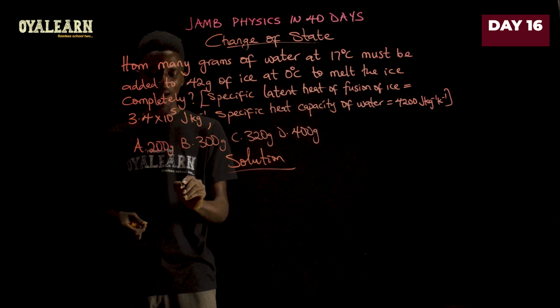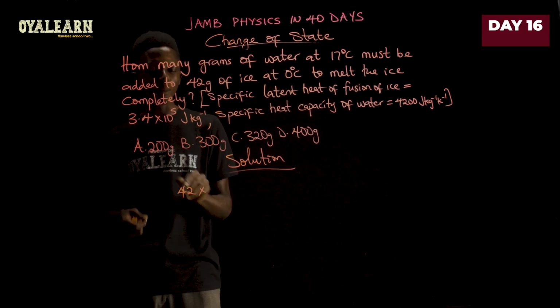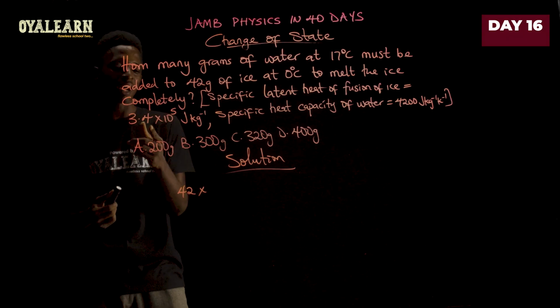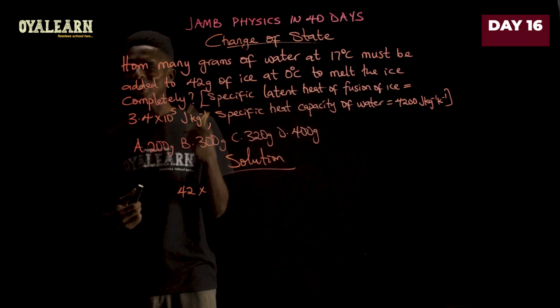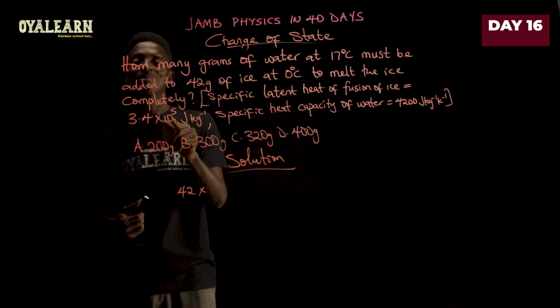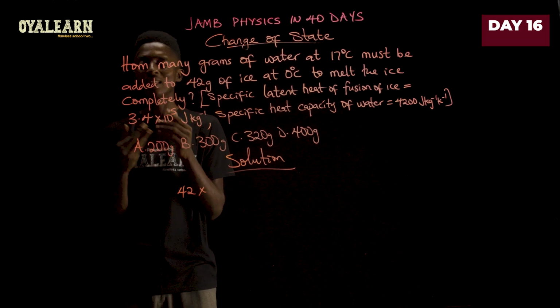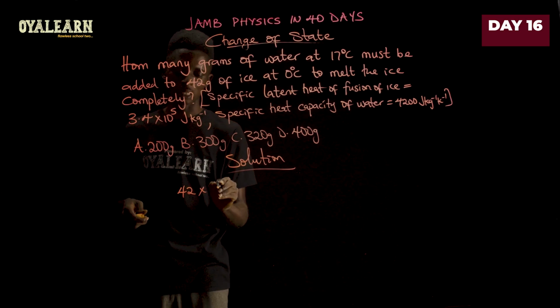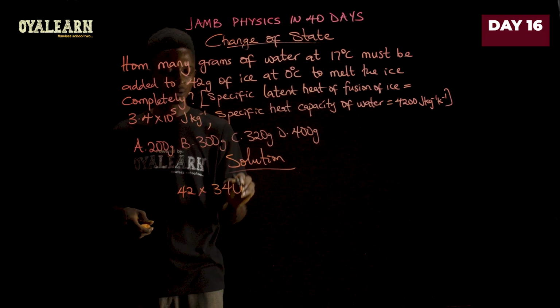So that way we'll have 42 multiplied by, now bringing this to joules per gram means we have to divide it by 1000, which is 10 to the power of 3. That will bring this to 3.4 times 10 raised to the power 2. And 3.4 times 10 raised to the power 2 will give you 340. So write that here.